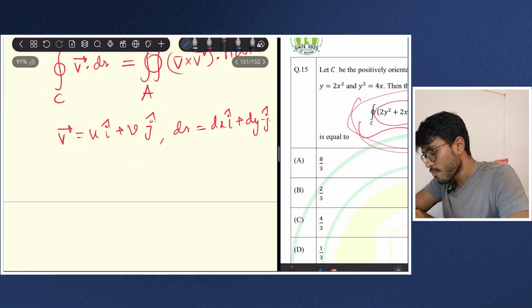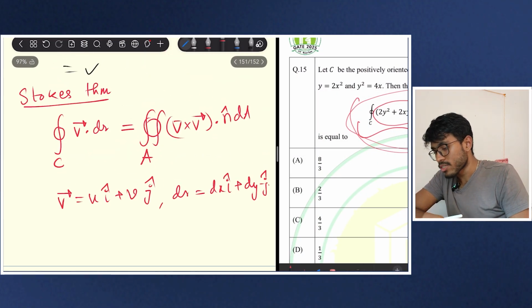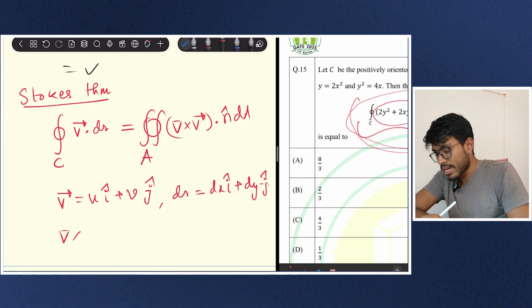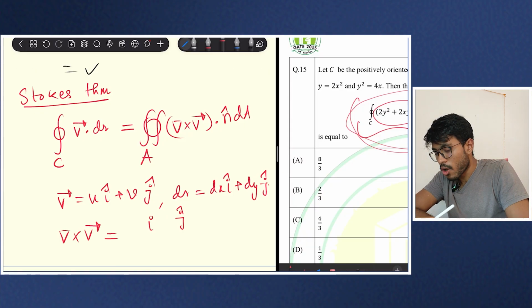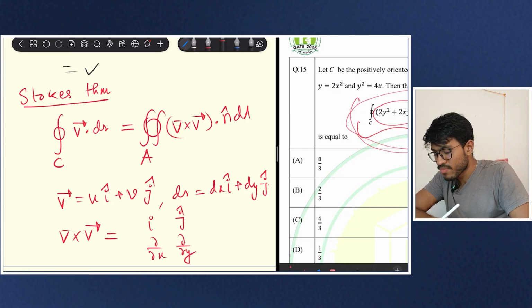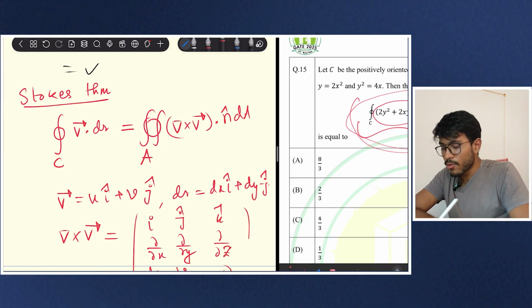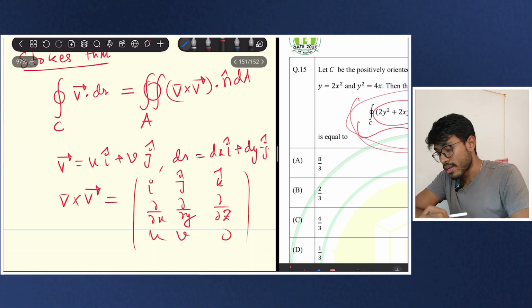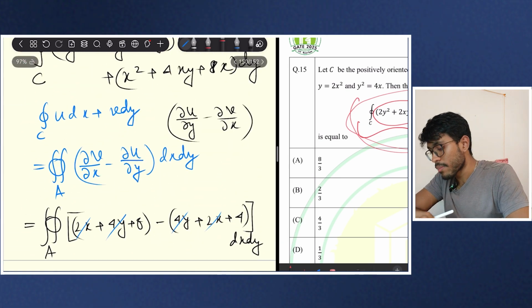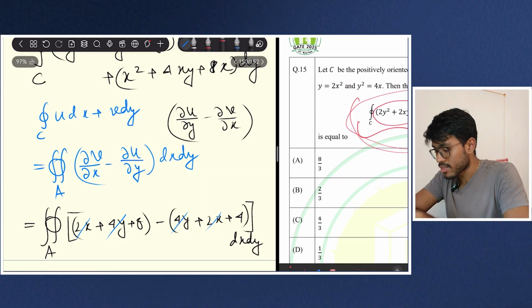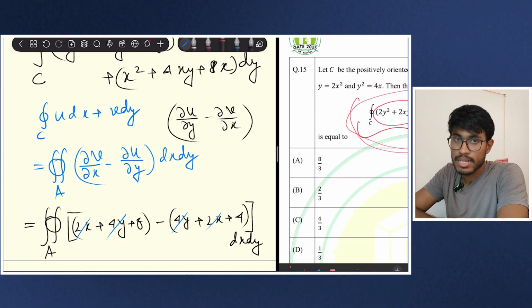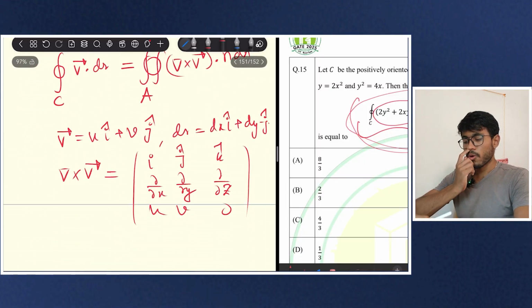If you follow this approach, then you will never make a mistake in calculating curl of v, because you know the definition of curl of v: del x, del y, del z, u, v, and here it is k cap, and here it is 0. So you will never make the mistake of whether it was del v del x minus del u del y or del u del y minus del v del x. So this is the more general approach.